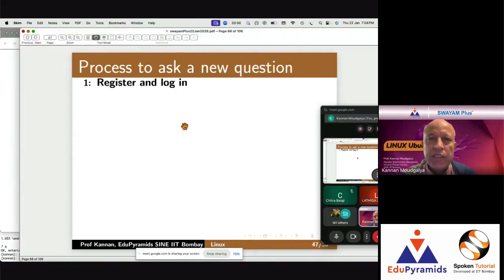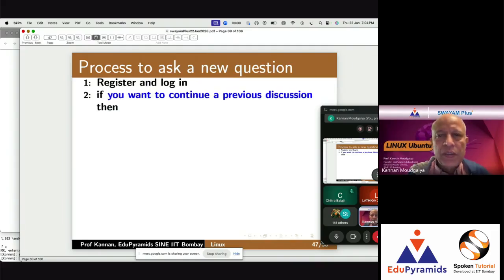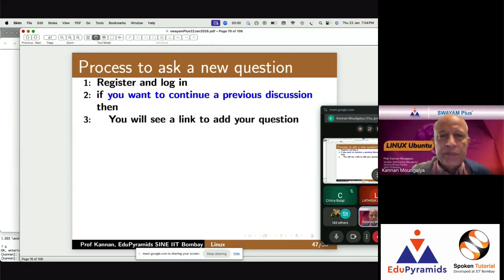So the process to ask a new question: register and log in. Now this talks about how one asks a new question. First of all, they have to register and log in. Then I mentioned that if you want to continue a previous discussion, then just... Beamer is extremely good.